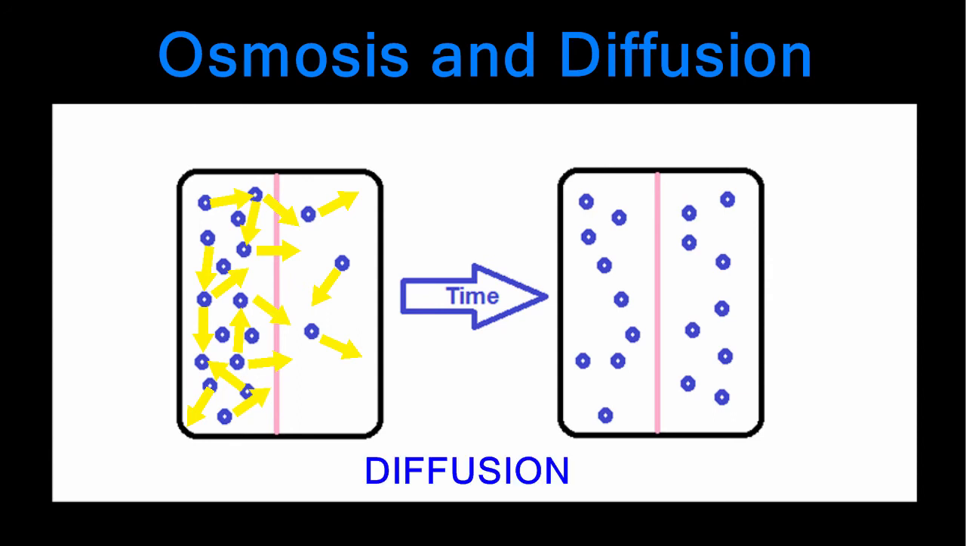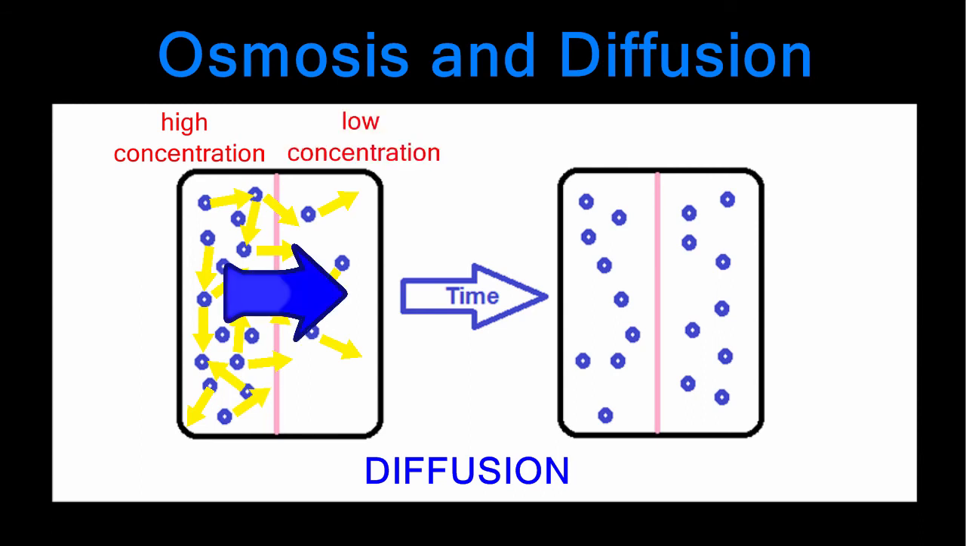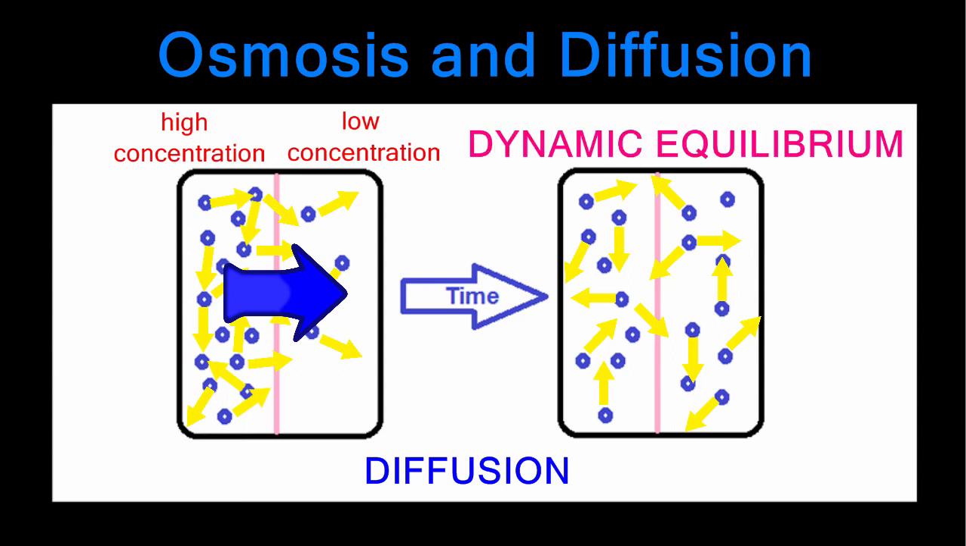Diffusion always flows in the same direction, from an area of high concentration, where there are a lot of particles, to an area of low concentration, where there are fewer particles. Once the particles are evenly distributed, they do not stop moving, but rather continue to move equally in all directions, a state known as dynamic equilibrium.